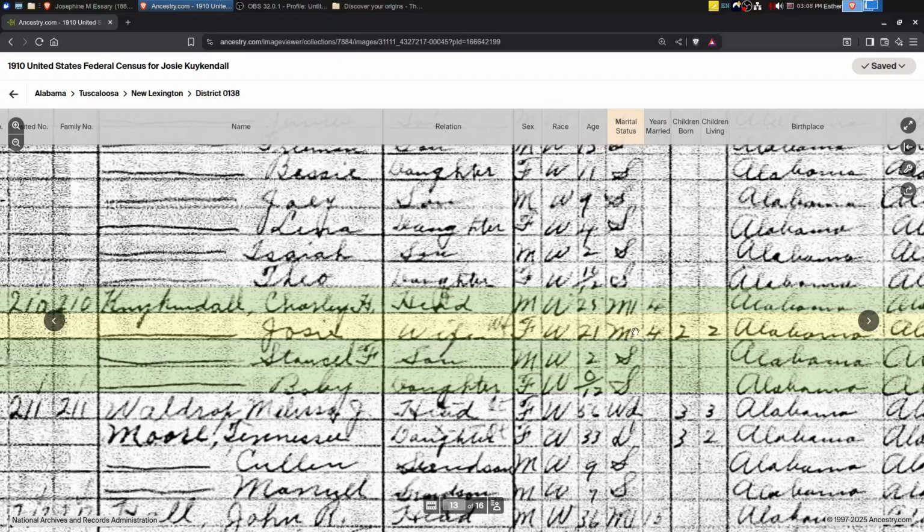You will notice in the 1910 census that there was a notation by the enumerators to indicate a first marriage. You can't always go by that. It is helpful to have another record, a marriage record or something, because sometimes that is wrong, but most of the time you can follow that. So 4 years married, 2 children born, 2 living.